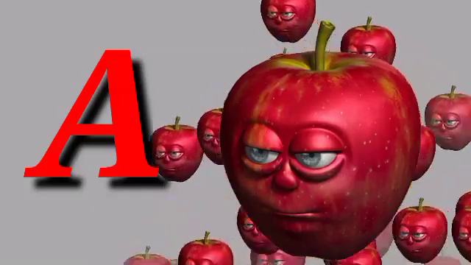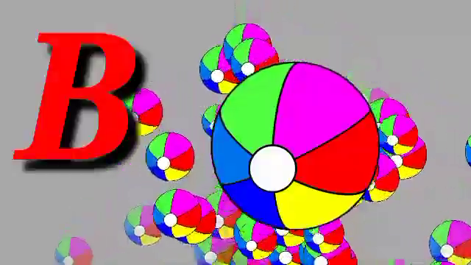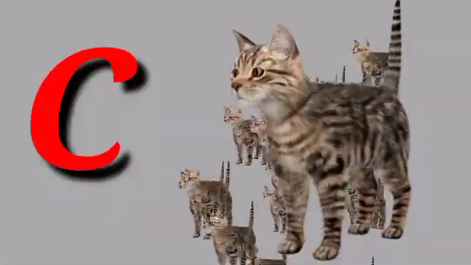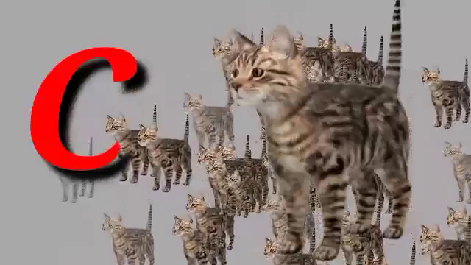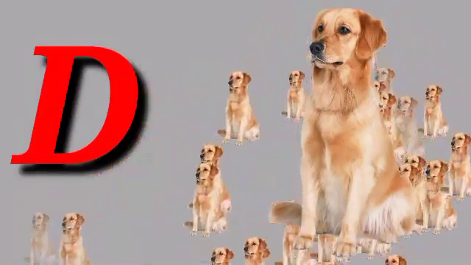A for apple, apple means save. B for ball, ball means gend. C for cat, cat means billy. D for dog, dog means kutta.